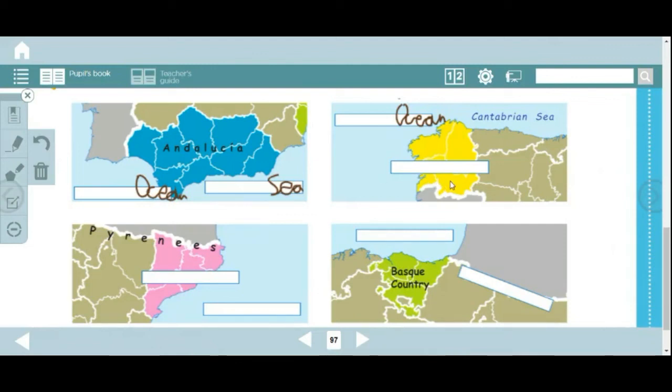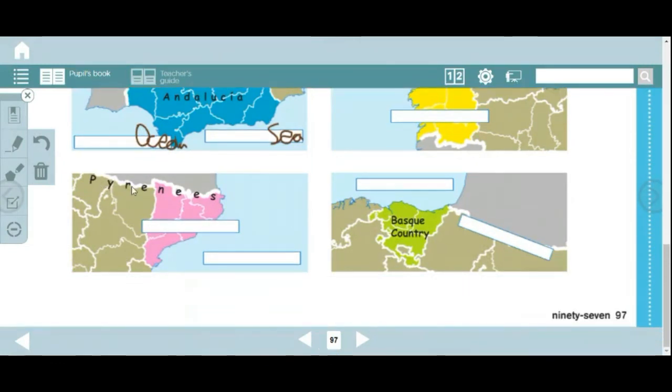It's in the northwest of the Iberian Peninsula or Spain. The next one, here we can find the Pyrenees Mountains. And what is the name of this autonomous community? It's next to France. Look for it in the map and write.